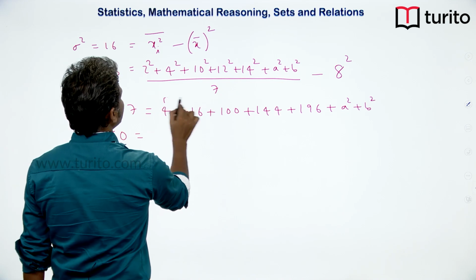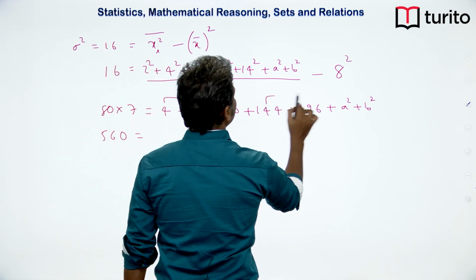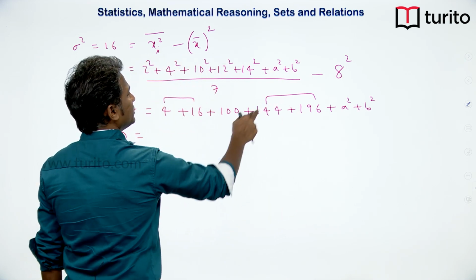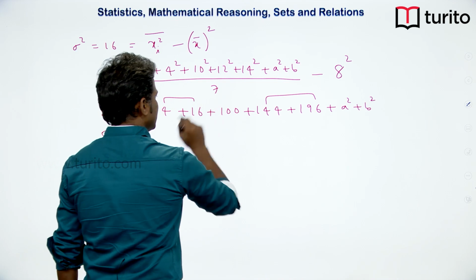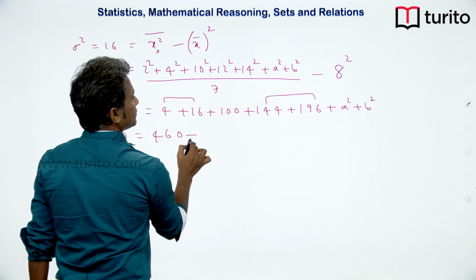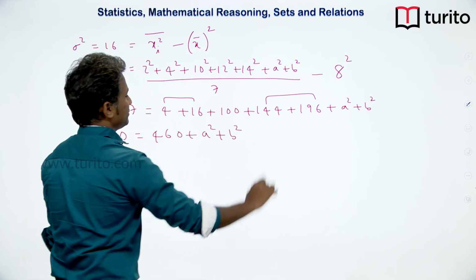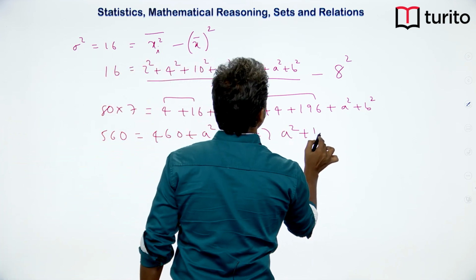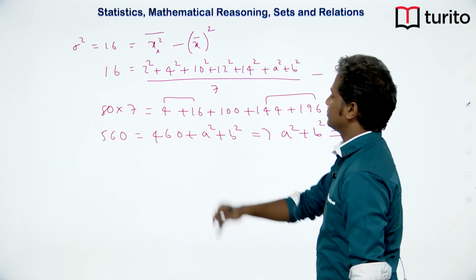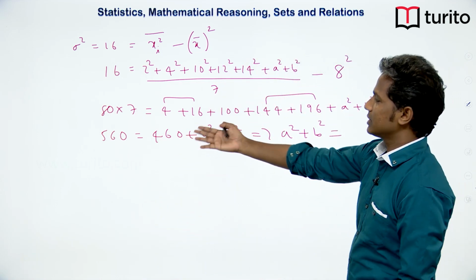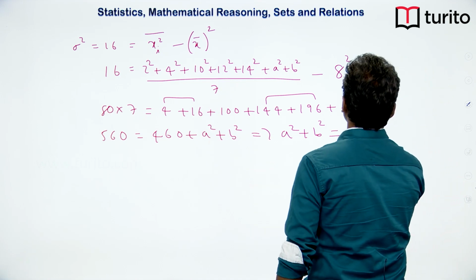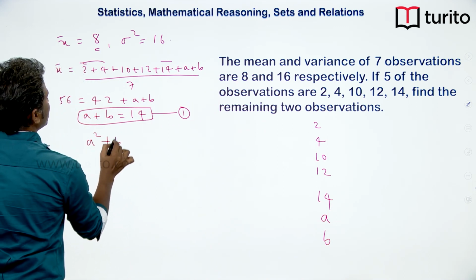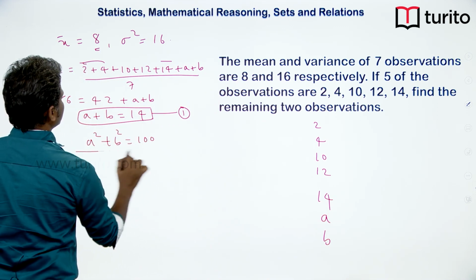Combining these two we got 20. Combining these two we got 200 and 140, 340. 340 plus 20, 360, plus 100, 460, plus A square plus B square. So, now we get a relation: A square plus B square is equal to how much? From 560 we subtract 460, which is 100. So, here we got another equation, A square plus B square equal to 100.